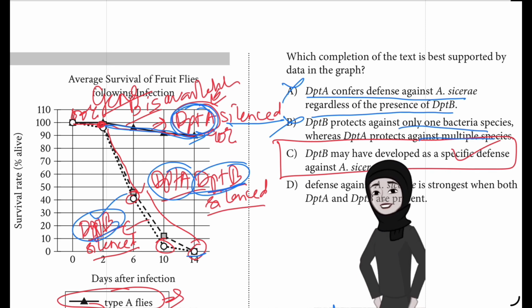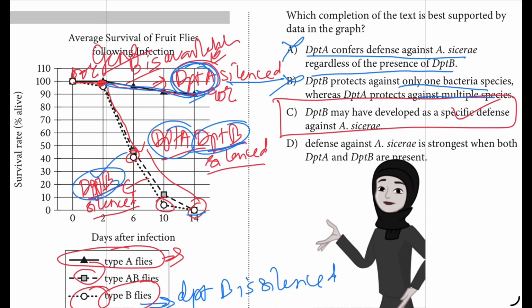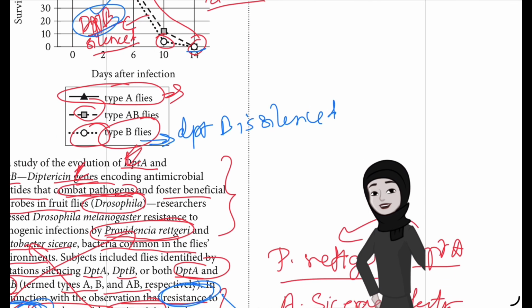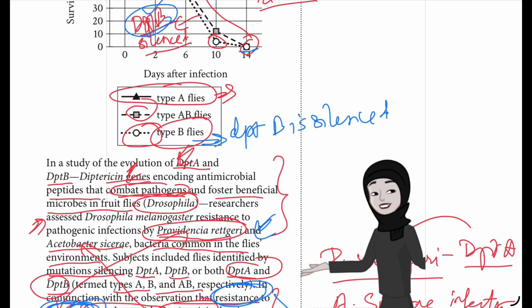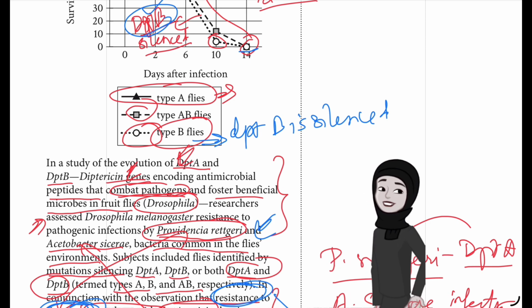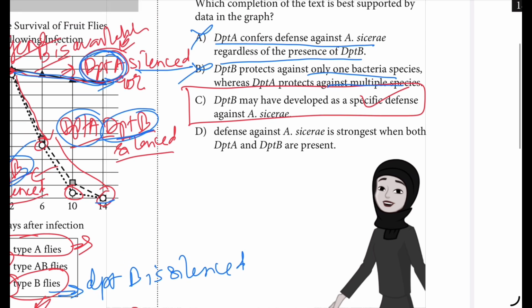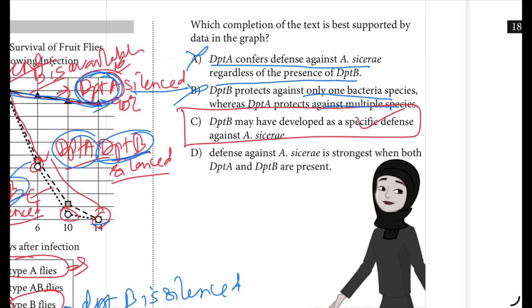Choice B, why is it incorrect? Because only two bacteria species were taken, whereas this one says multiple species. Only two bacteria species were considered in the text, P. rettgeri and A. caesari. Only these two bacteria we are talking about, not multiple bacteria. So the text and graph taken together suggest that activity in DPT-A is associated with resistance to P. rettgeri, while DPT-B activity is not, and that DPT-B activity is associated with resistance to A. caesari, while DPT-A is not. There is no further information to suggest one genetic type confers resistance to a greater number of pathogens than the other.